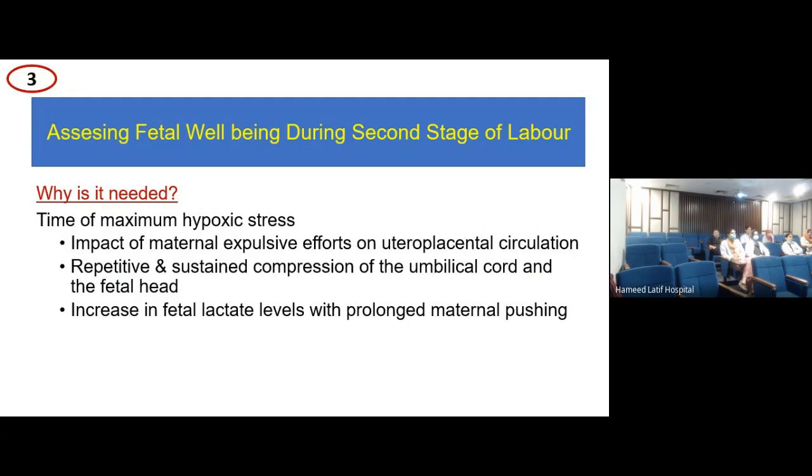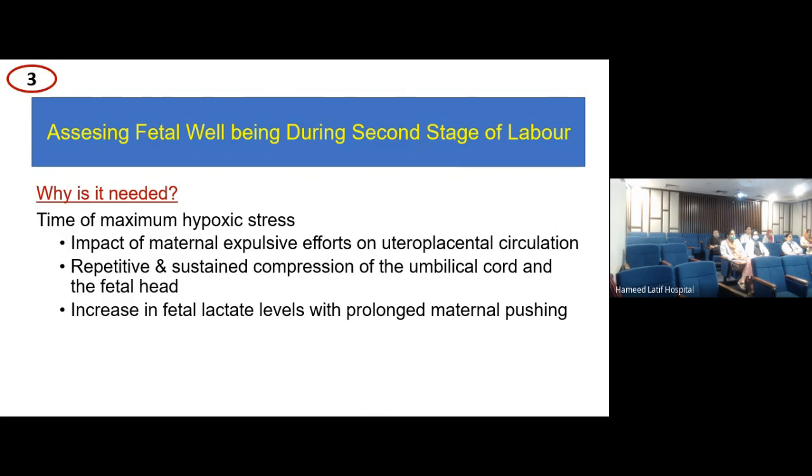Now, the third and a very important component is assessing fetal well-being during the second stage of labor. And I think we will not be able to complete this fully, but I will take you through it, and then we are going to start from here the next time that we start talking about. This is basically a very, very important thing. And my question to you is, why do we need to assess fetal well-being so much during labor?